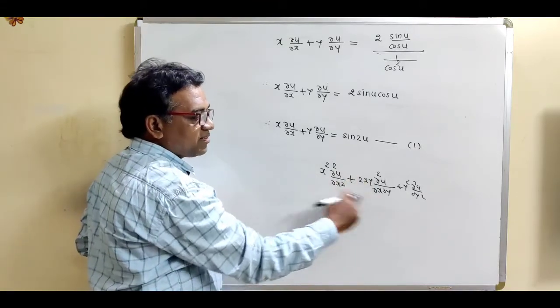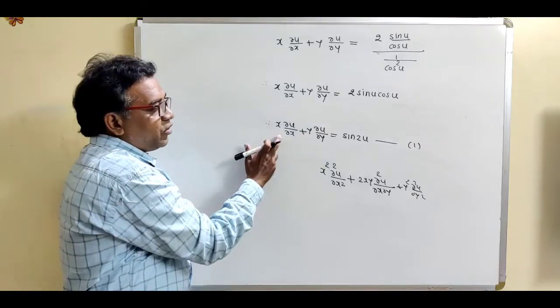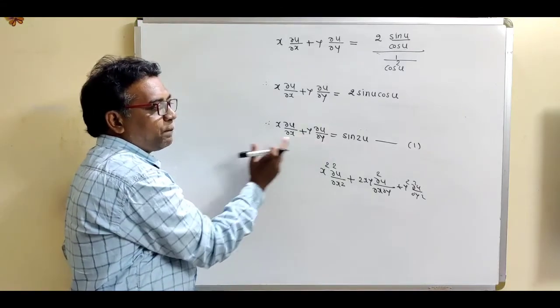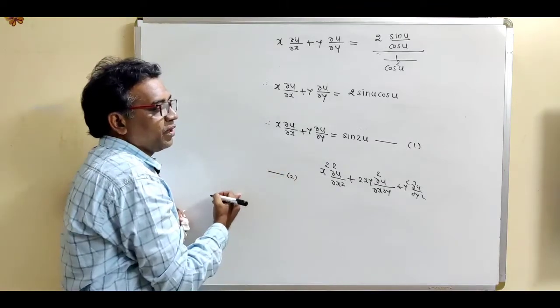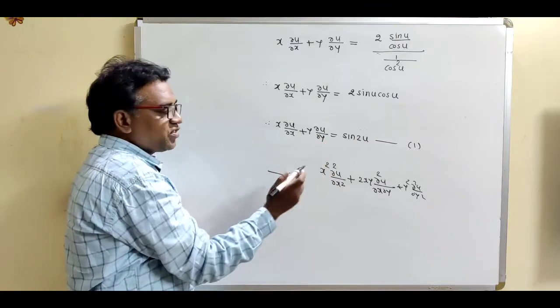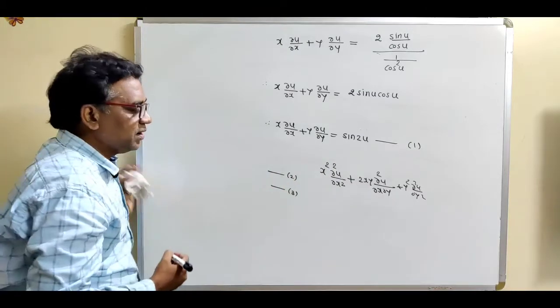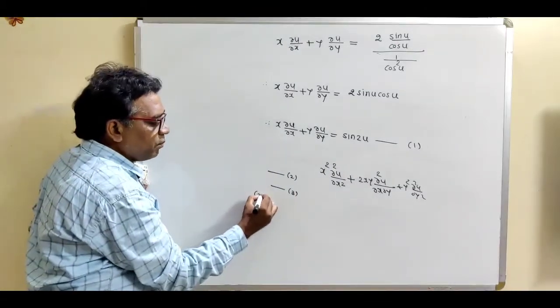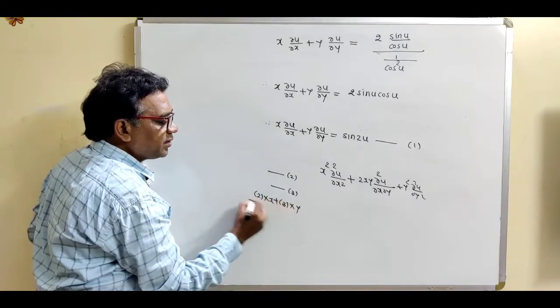Now how to get this total term? There are 3 steps. Differentiating equation 1 partially with respect to x, that is suppose equation number 2. Differentiating equation 1 partially with respect to y, that is suppose equation number 3. And what is the third step? Multiply second equation by x, third equation by y, and take their addition.